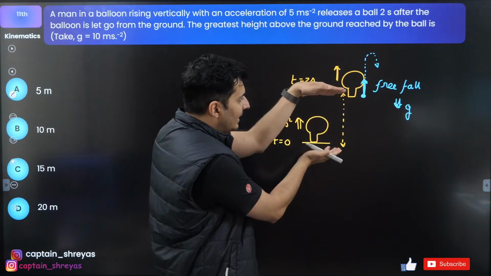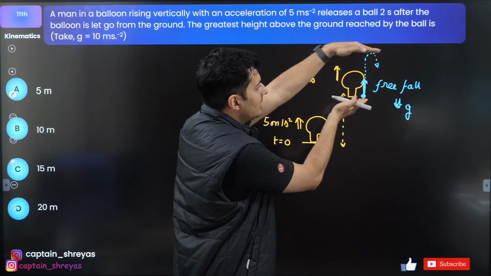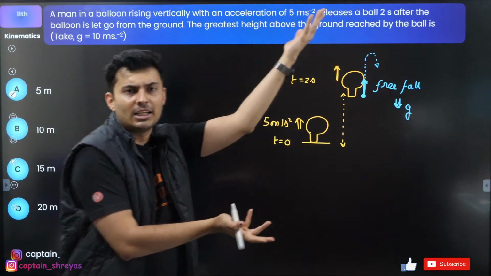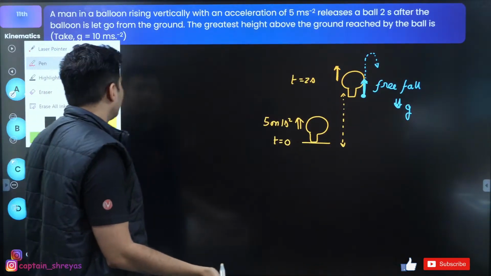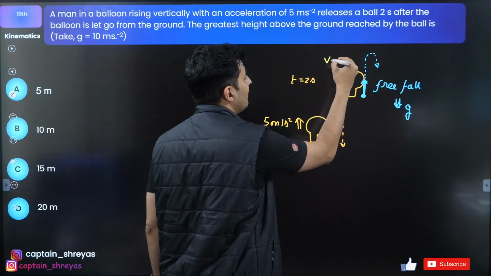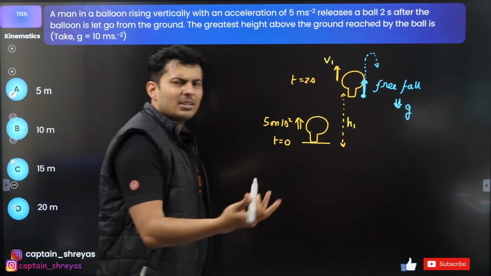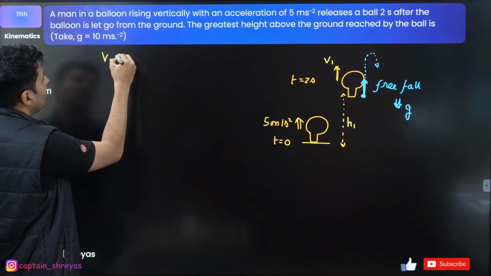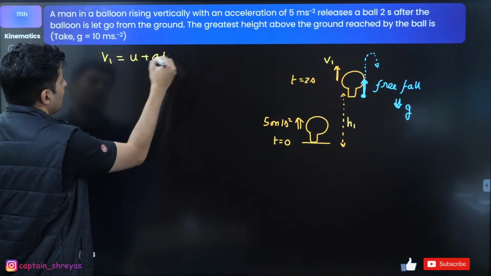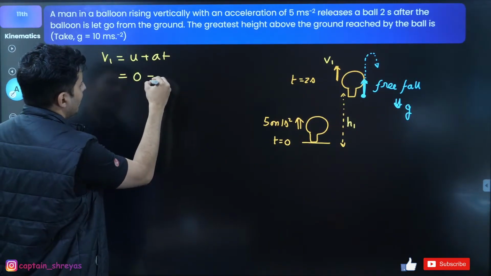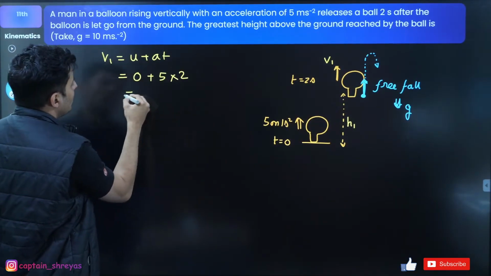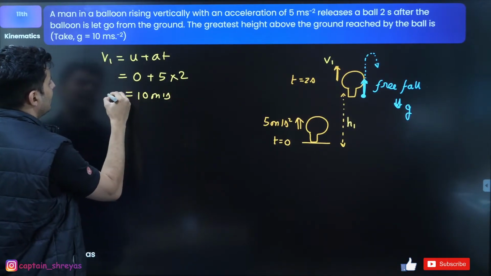So I feel we should find this height. This plus this will give me the total height. Let's do that. Not a difficult thing. Let's assume this velocity to be v1, this height to be h1. Just assume. So what will be v1? u plus at. u is basically 0. Acceleration is 5. Time is 2. So it will be 10 meters per second. That is v1.